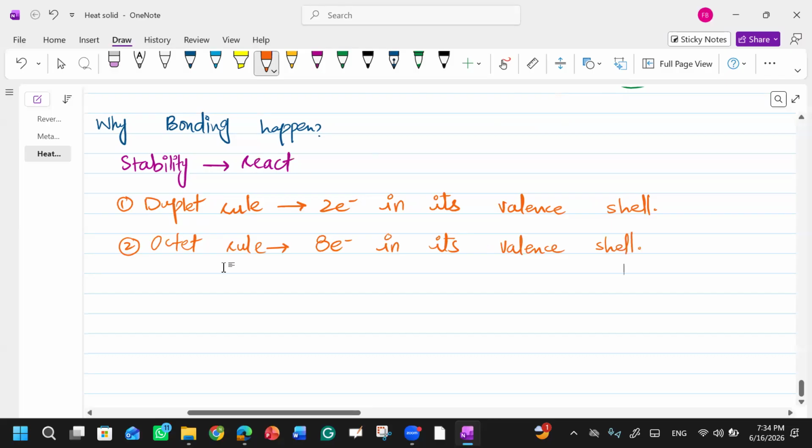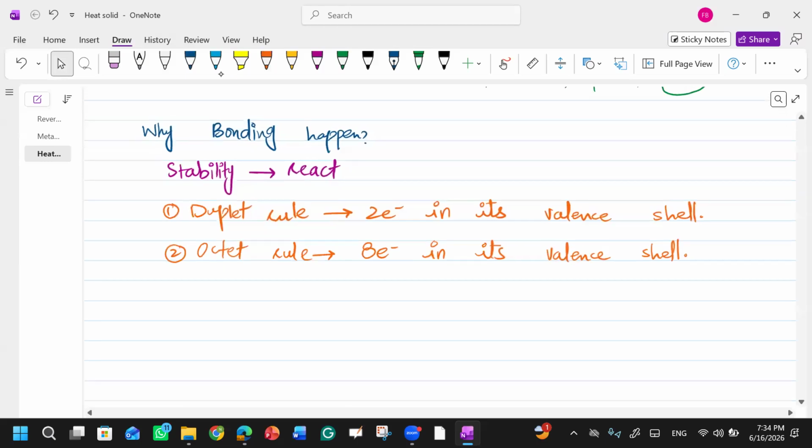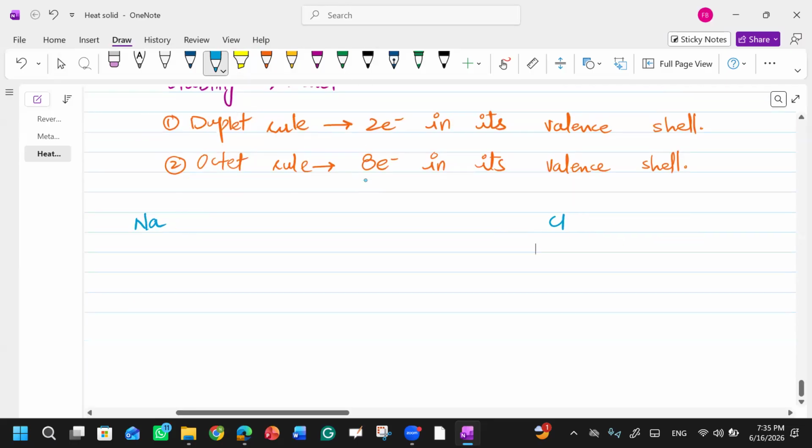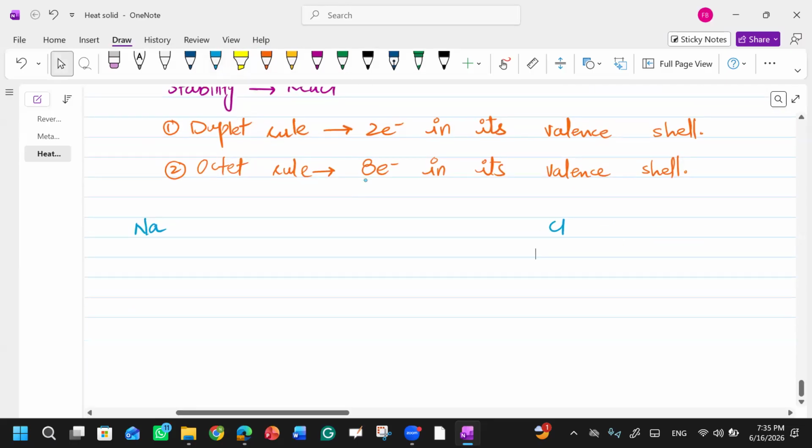Now, for example, we have sodium and chlorine. They are separately present in the periodic table, but in the environment they are not present separately. They are always present in the bonded form. How do they make a bond? Now we are going to check.